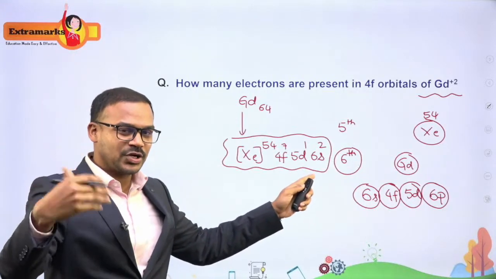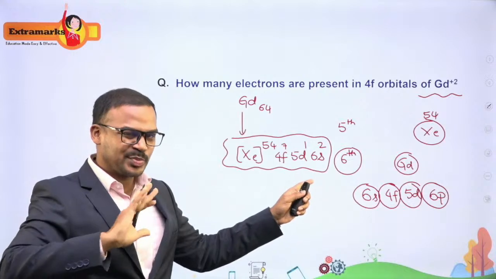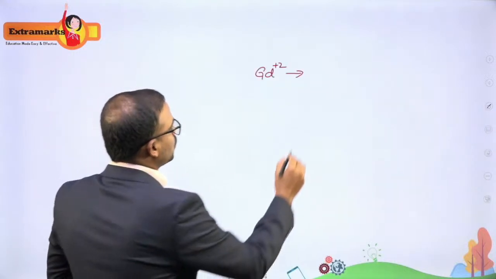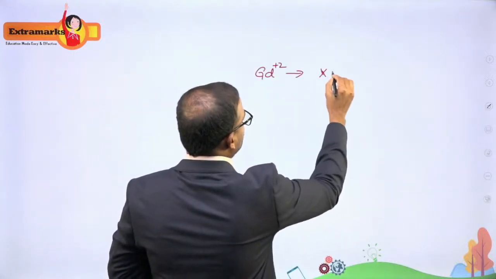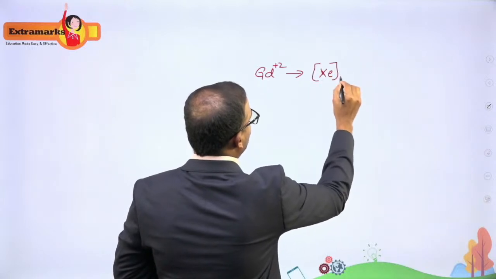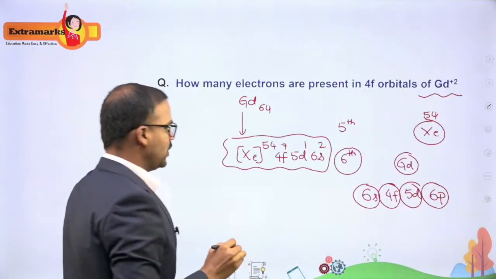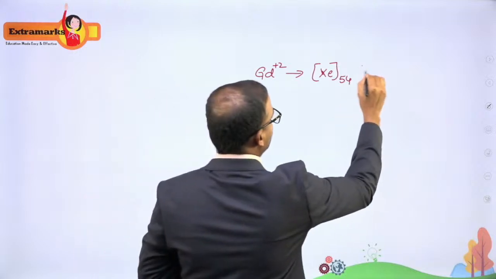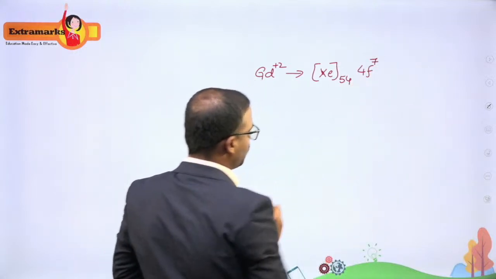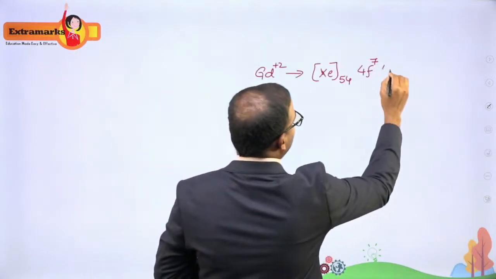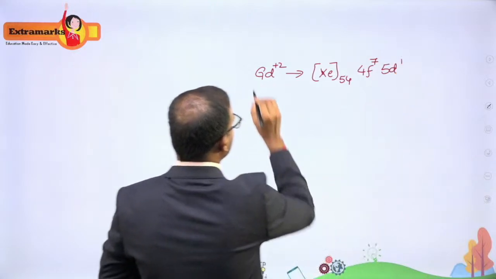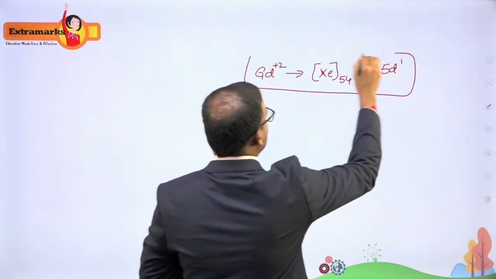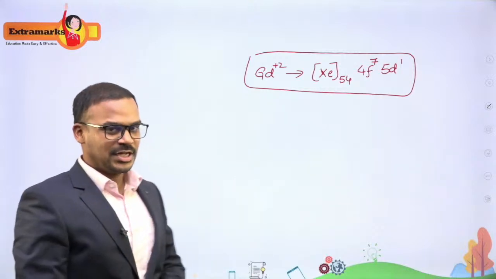So I am going to remove the electrons from 6s, and there are no electrons left in the 6s orbital. So the configuration reduces to xenon 54, 4f7, and then 5d1. Okay, so this is what you will get as the electronic configuration of Gd+2.